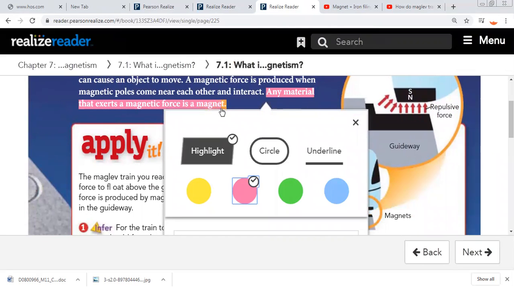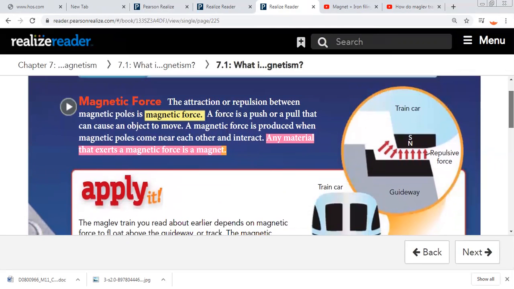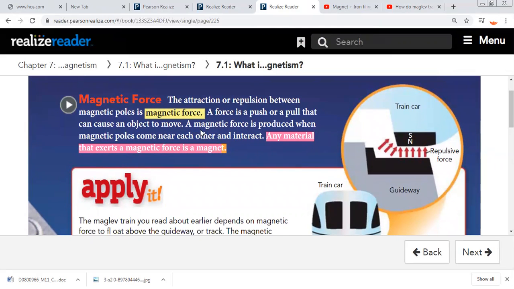Any material that exerts a magnetic force is a magnet.